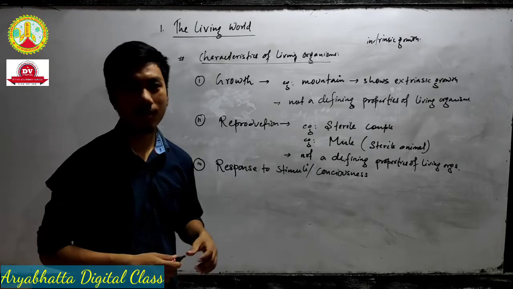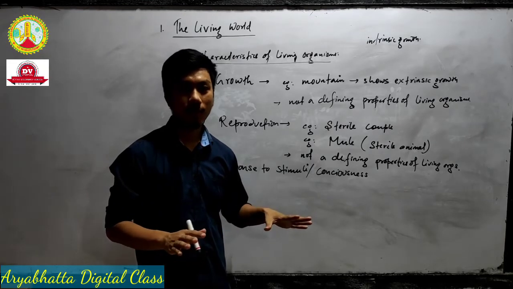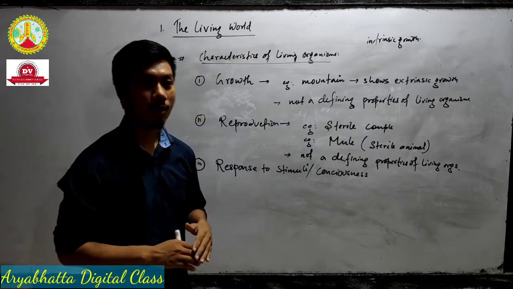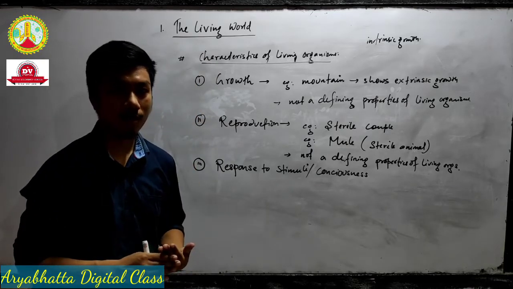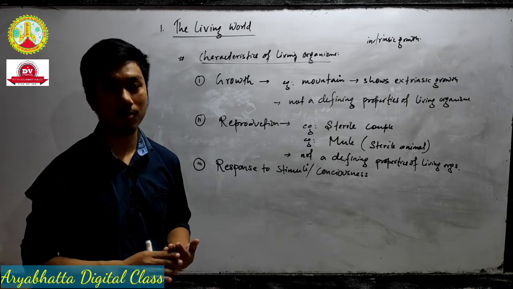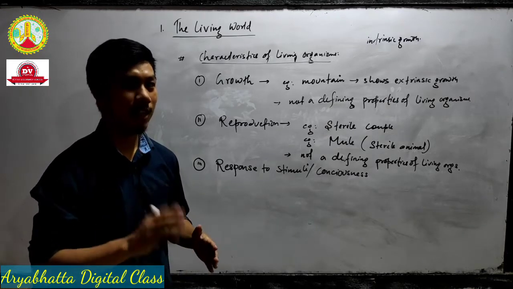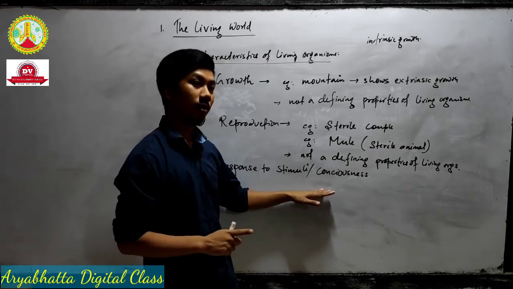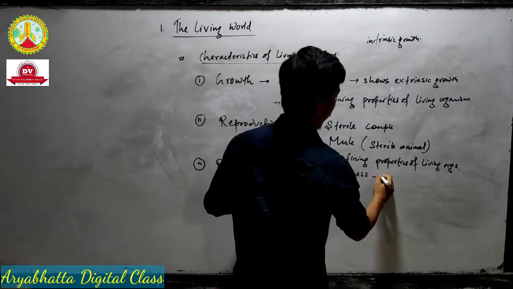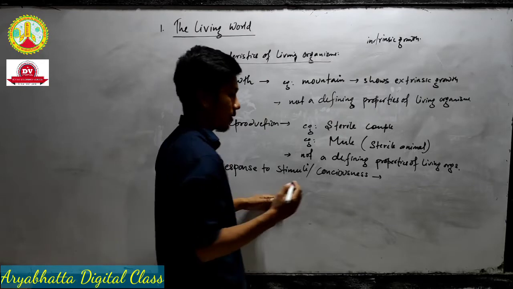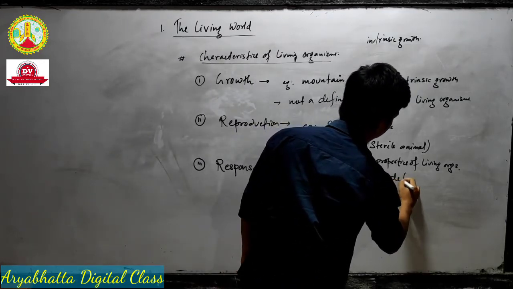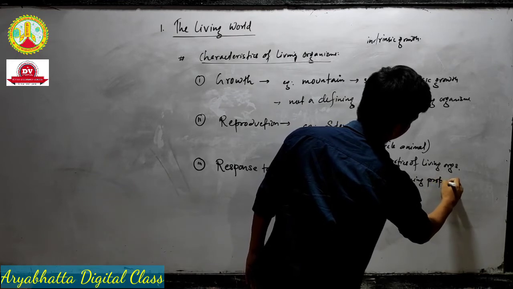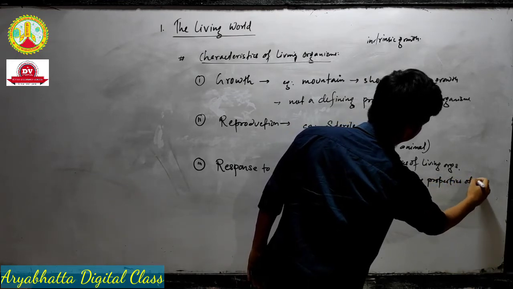Rocks and mountains stay in one particular place only. They do not have any consciousness. So only living organisms show consciousness, non-living things do not, and there is no exception. So this is a defining property of living organisms, because we do not find any exception in the case of consciousness.